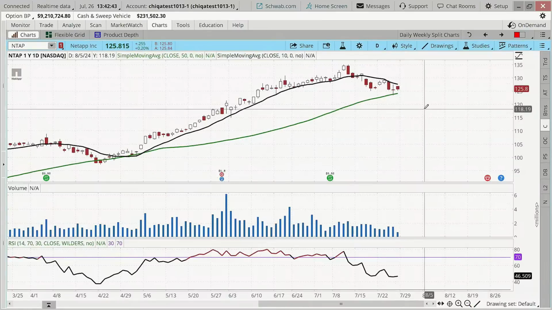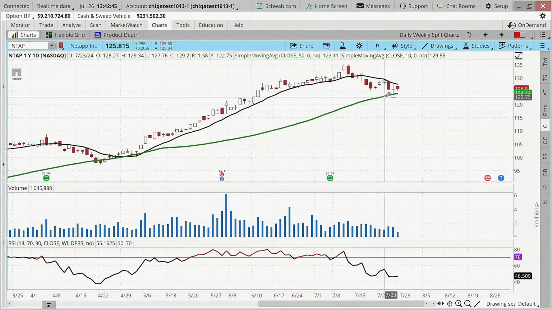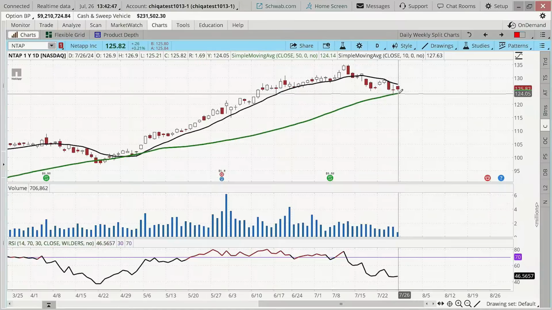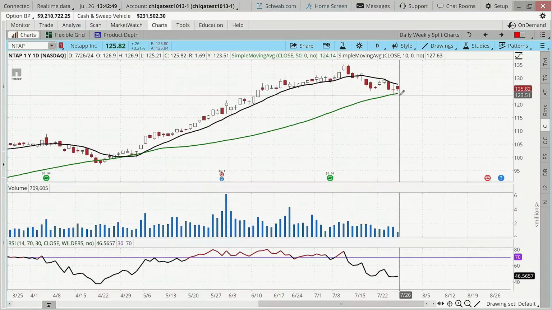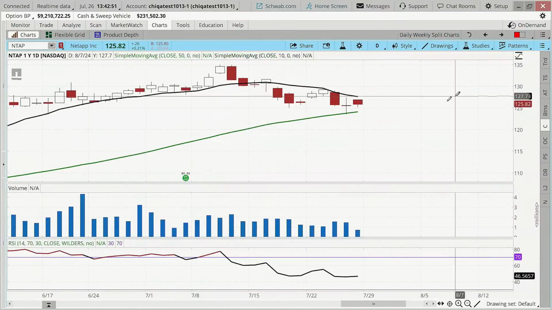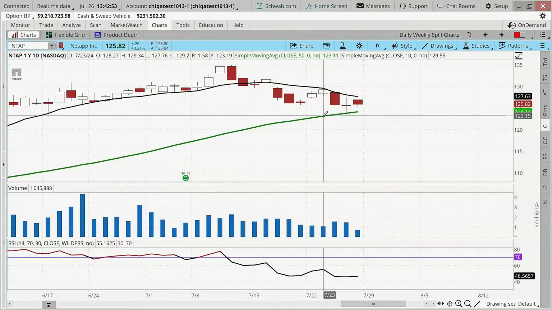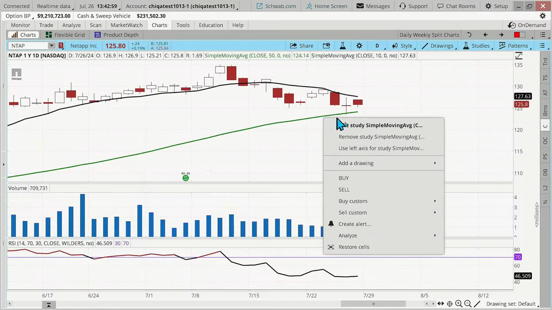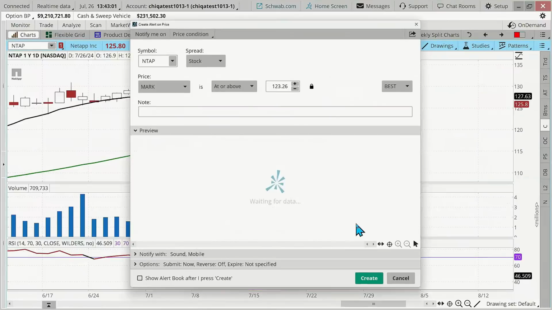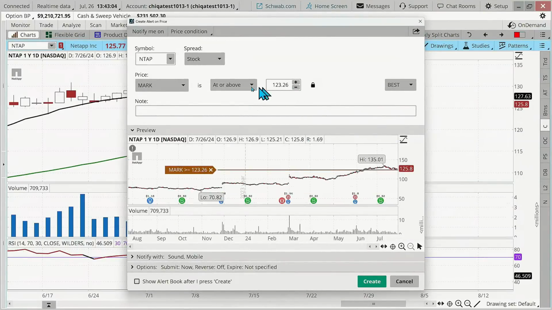What could be indications for possible exit levels is maybe a break below that 50-period moving average. In fact, what I'm going to do is just put an alert on here for the possibility of an exit right below the doji low. So I'm going to right click. We're not too far from it. I'm going to create alert. I just right clicked on the chart, create alert at that level where I pointed to, and it's going to be at or below that point.